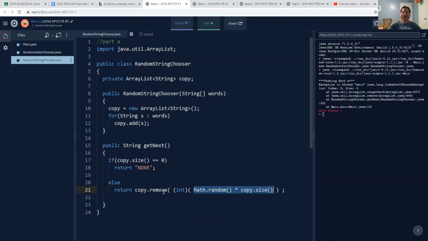Remember, whatever you remove from this ArrayList gets returned by the remove method, and it would be returned as a string, and then I will end up returning that string as my string return for the getNext method. Okay, so that's part A. We have to actually do a little bit of work in part B before we can run part A.